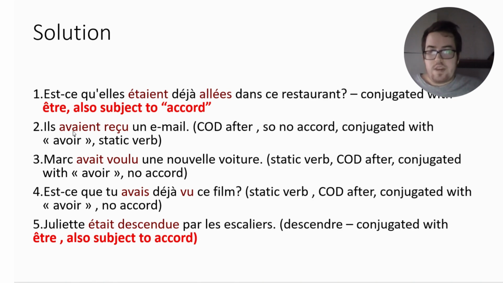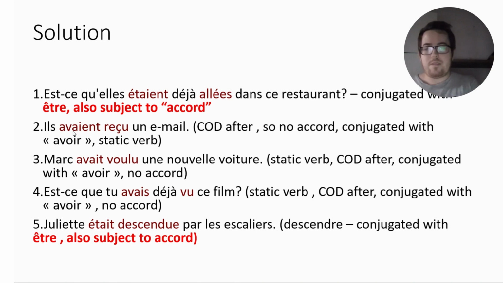it's a verb conjugated with avoir that has no direct object before it. Remember that we have something like this. If you have a direct object after a reflexive verb, then you do not do the accord. If you have a direct object before a verb conjugated with avoir, then you do the accord.